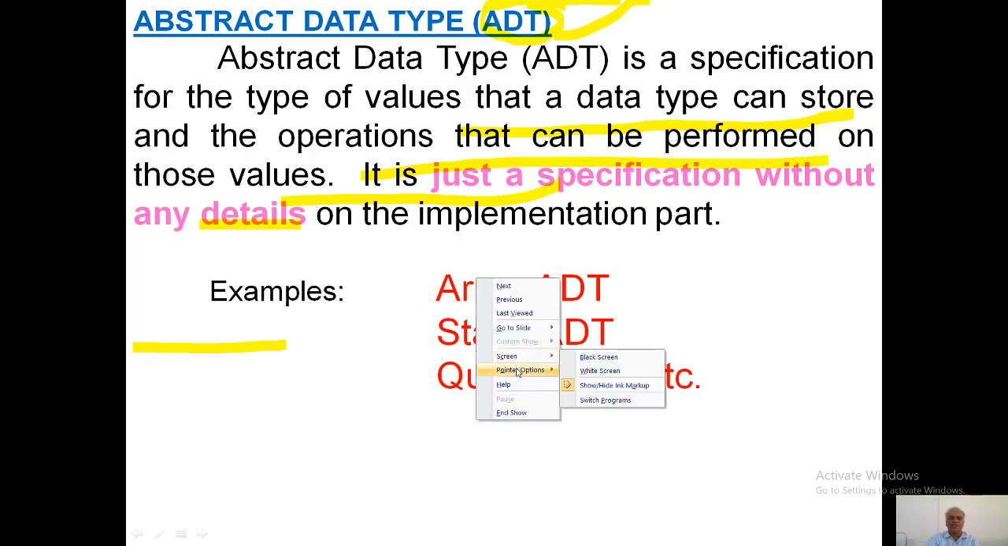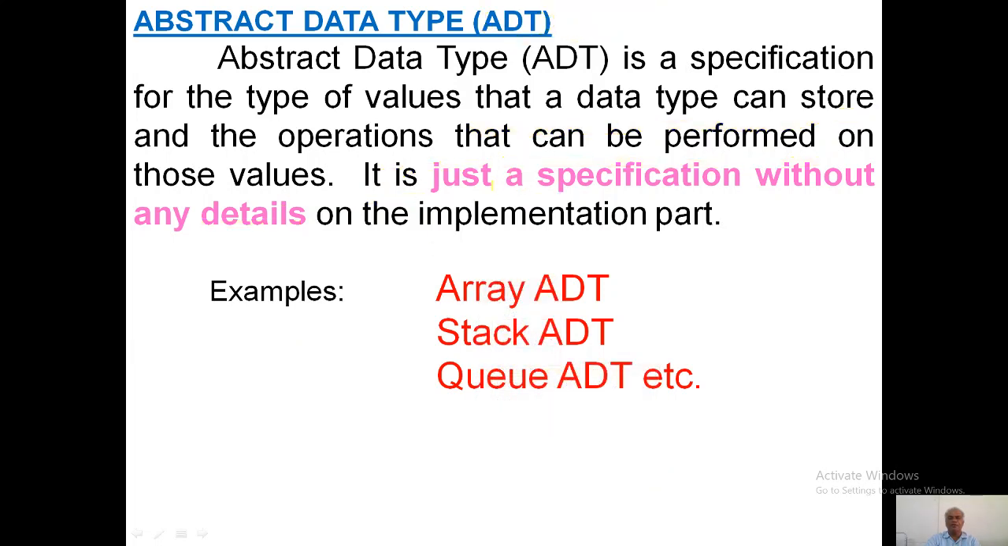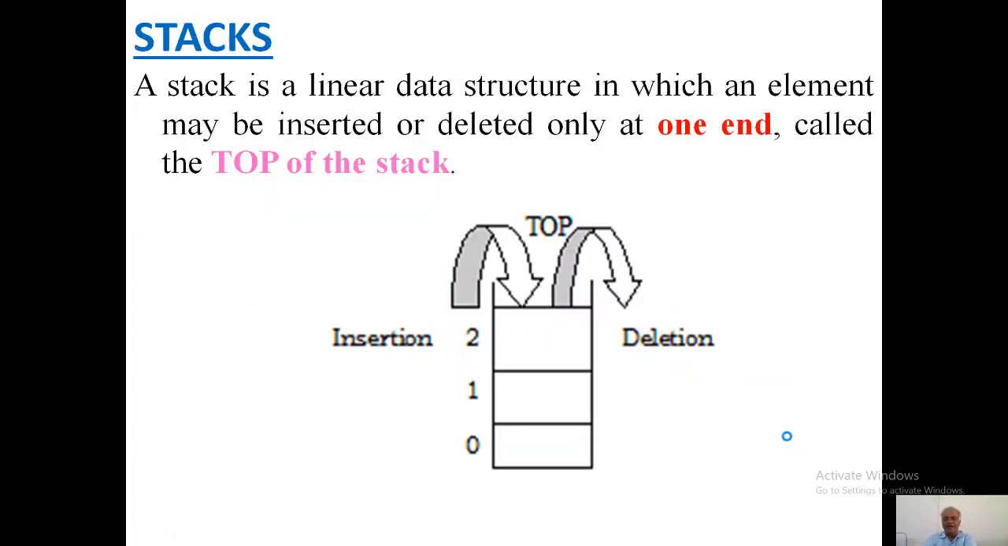So ADT is nothing but the type of values that a data type can store. For example, let us take the integer data type. What values can it store? Only integer values. Let us take char. What values can it store? Only character values. Similarly, an abstract data type is the specification for the type of values that a data type can store and the operations that can be performed on them. It is just a specification without any details. There are different ADTs: array ADT, stack ADT, and queue ADT. All these are different ADTs. So ADT is what? Abstract data type.